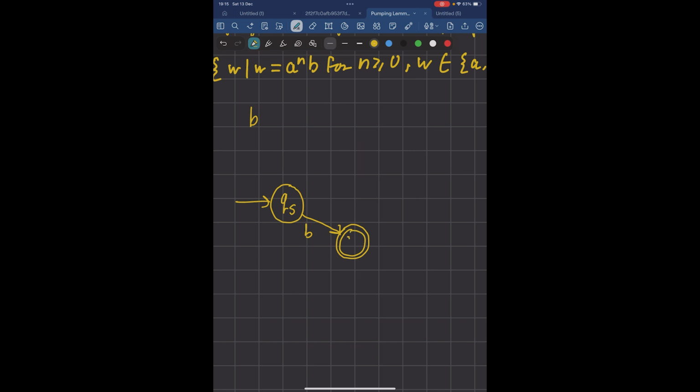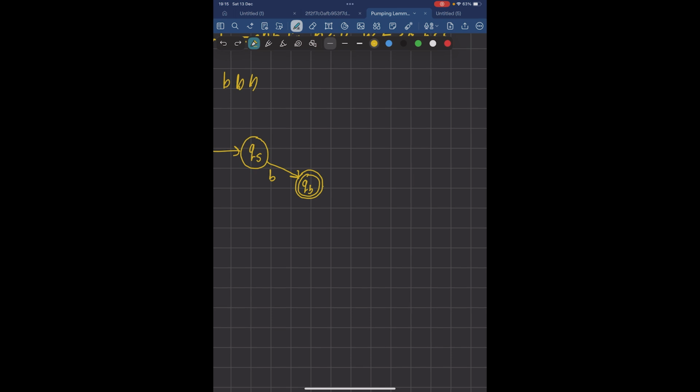So this state will represent that we've ended off the string with a B. So if we're in this accept state and then we see other characters, so the string is something like this, or maybe this, we don't want to accept this, so we go to a trash state. And if we're in this trash state, we stay there forever because there's no way to get to an acceptance.